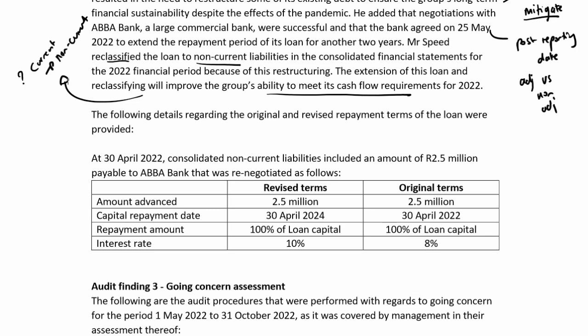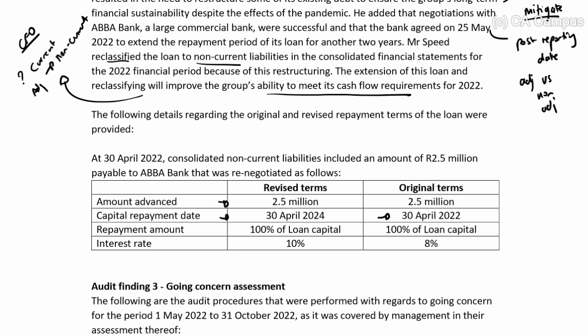So the amount advanced, original terms and revised terms, 2.5 million, so same. Capital repayment date, original term was end of year, and now it's been revised to 2024. So they have gone and done that. This CFO has done an adjustment from current to non-current.